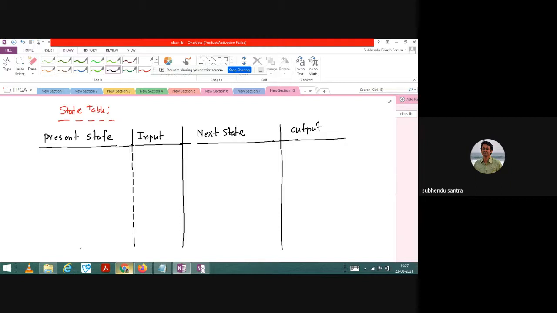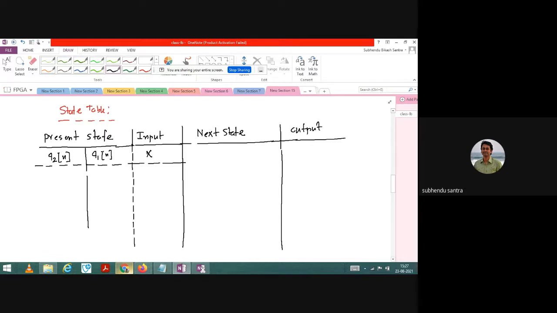Okay, so let us say that you have two flip-flops. So the present state, two flip-flops are there. Let us say Q2 is flip-flop number 2, and here that is Q1. Qn is the present state, and don't confuse about the n, either it will be 0 or 1. And x is the input, let us say, a single bit.